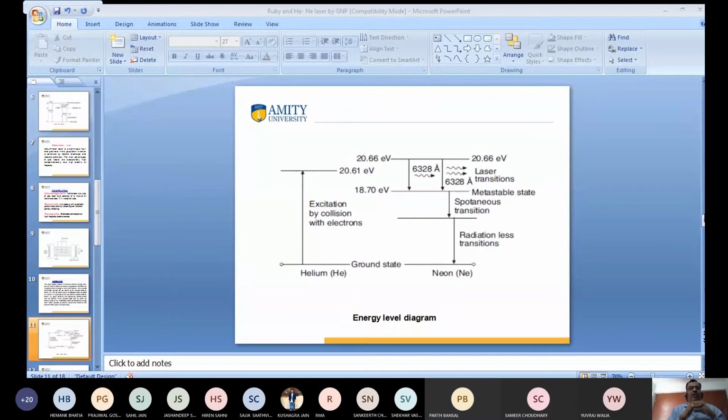So, Parth Bansal, in the case of the 3-level laser, the light came in pulses. So we have to introduce the 4-level laser. What is the 4-level laser? Its energy levels are 4. In the helium neon laser, we are able to shut out the problem that arises from the 3-level laser. Okay, do you get my point?